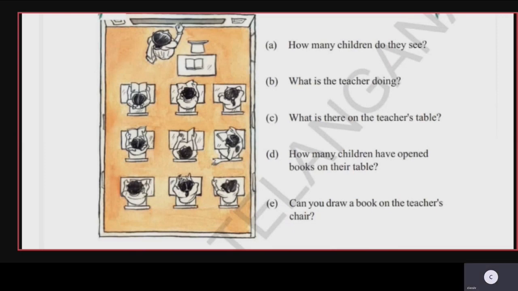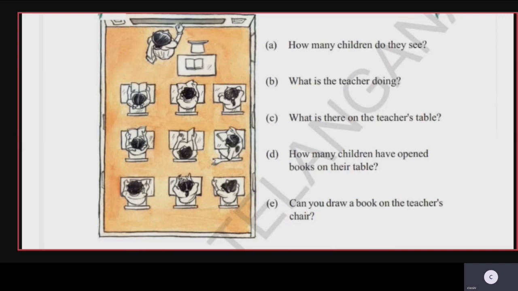The next one, how many children have opened books on their table? Yes, in the first row you can see that one girl and one boy have opened the books. The third girl has not opened the book. Then in the second row, three of them have opened the books. And in the third row only the first boy has opened the book. So total how many are you getting? 1, 2, 3, 4, 5, 6. 2 in the first row, 3 in the second row, then 1 in the third row. So total 6. 6 children. Okay, the next question.